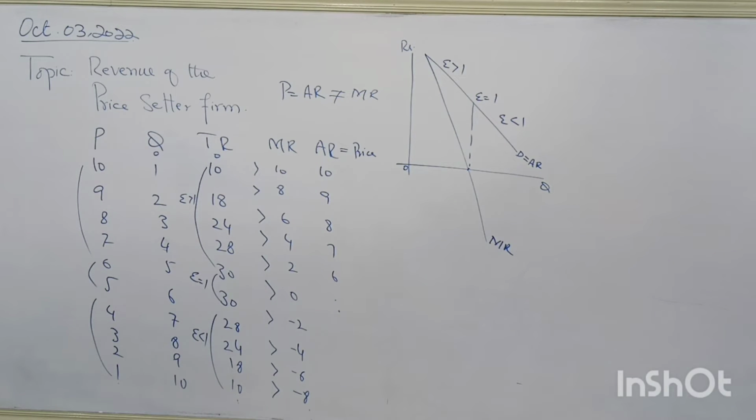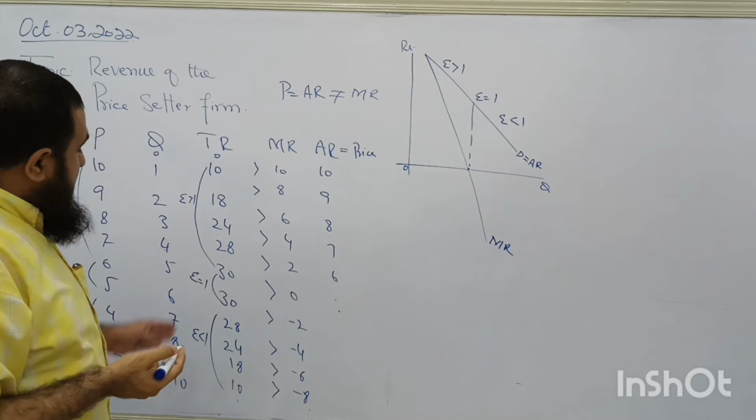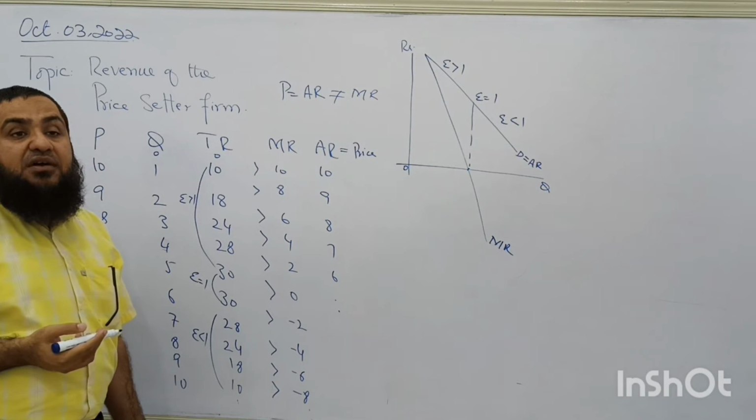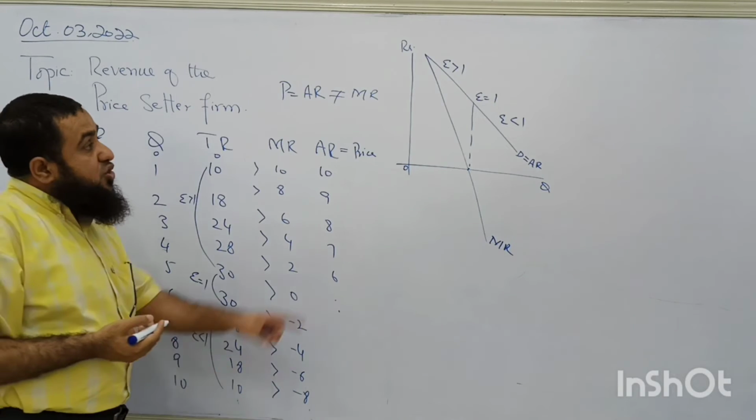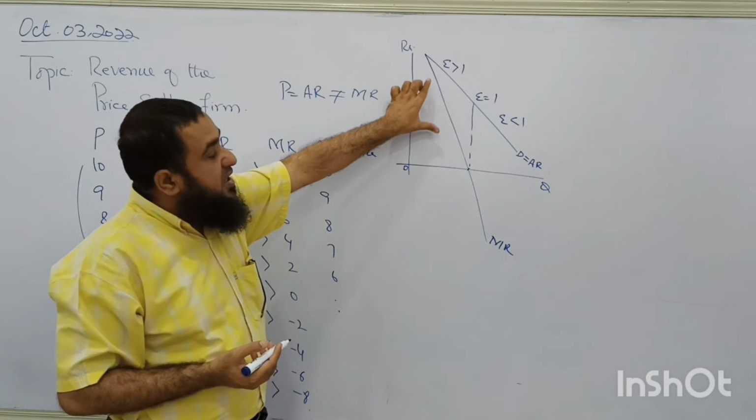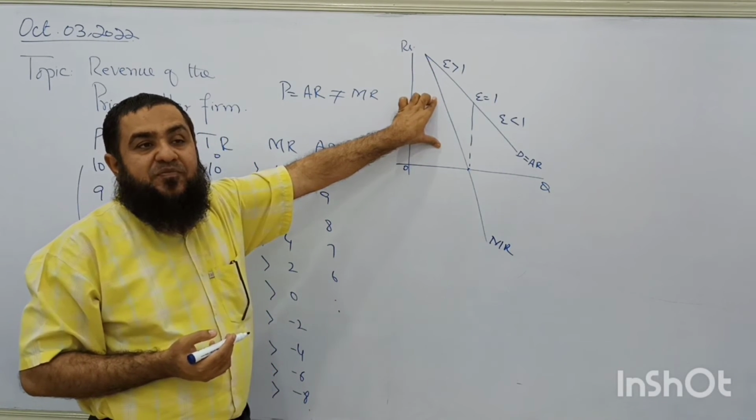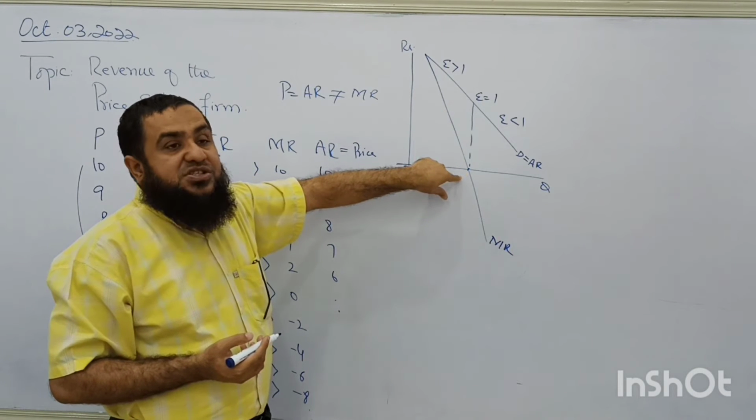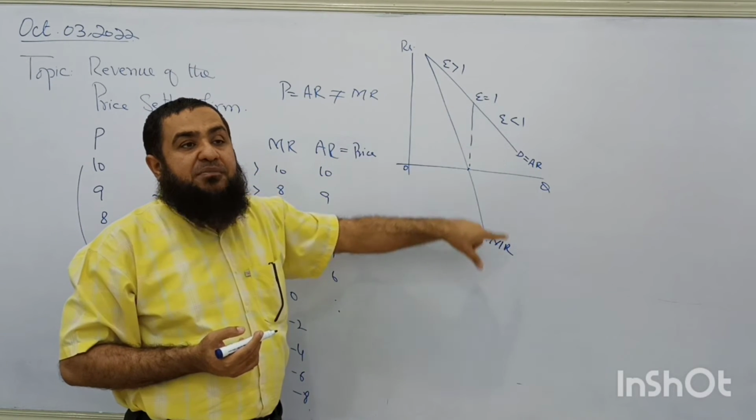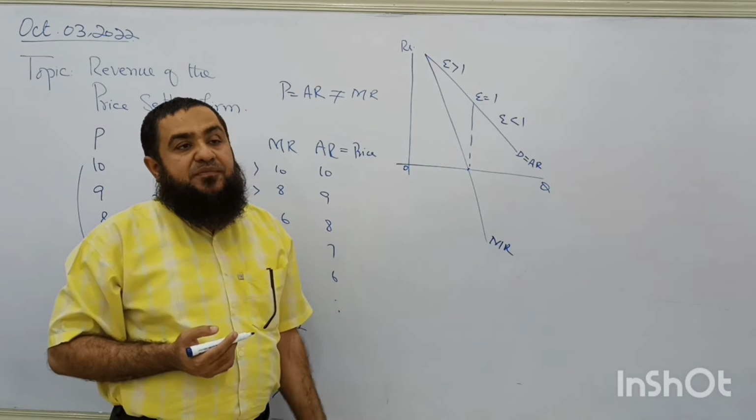Clear? As the revenue is telling us, when price falls and total revenue is increasing, we have the elastic part of the demand curve. And when price changes and total revenue does not change, it is the unitary part of the demand curve. And when price falls and total revenue falls, then we have the inelastic part. So on the elastic part of the demand curve, marginal revenue is positive. On the unitary part, it is 0. On the inelastic part, marginal revenue is negative.